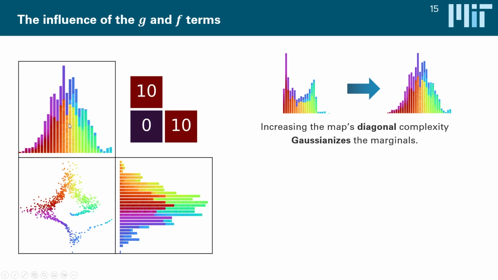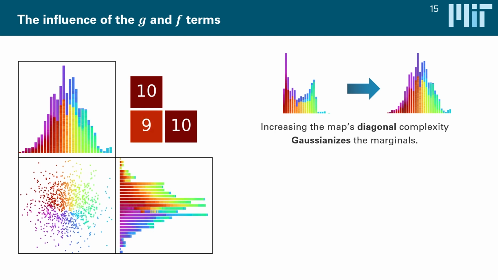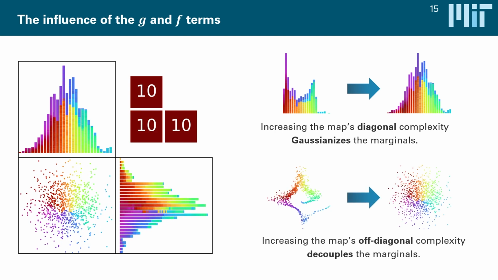Now, if we were to only restrict our attention to the diagonal blocks, then this essentially gives us a map output that's marginally Gaussian, but it's still not standard Gaussian, because the samples here are still coupled by something that's very much not independent. So just focusing on the diagonal terms is something you can think of as Gaussian anamorphosis. And of course, unraveling this dependence is what the off-diagonal terms are for. So if we increase the complexity of those, then they decouple the marginals in the corresponding row and column. So that's the task of the off-diagonals. And if the map is of sufficient complexity, as it is here, then we get standard Gaussian map output.